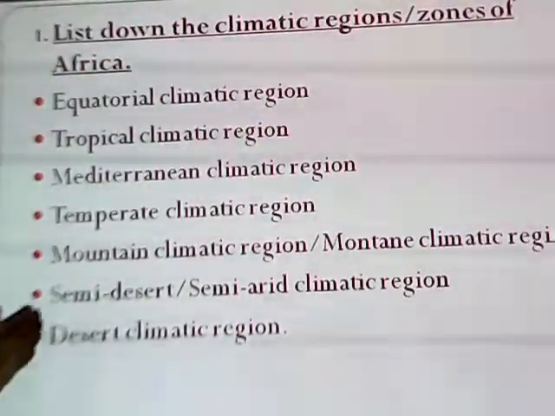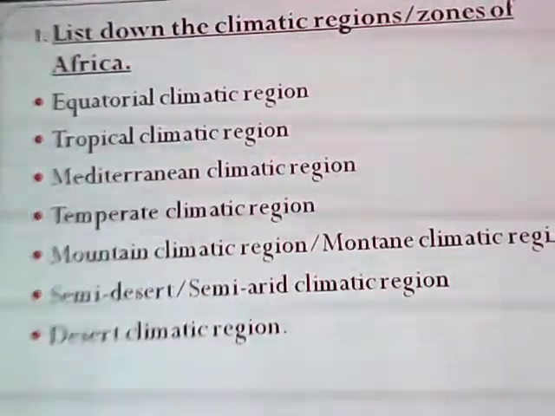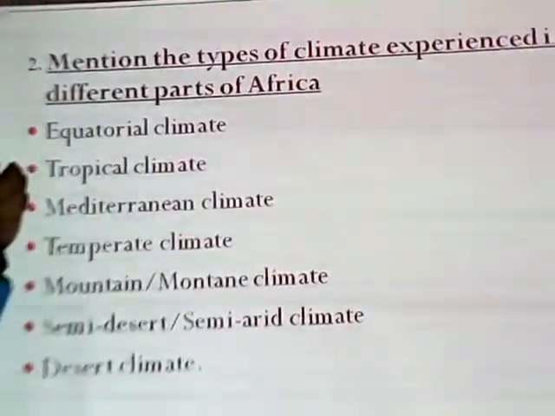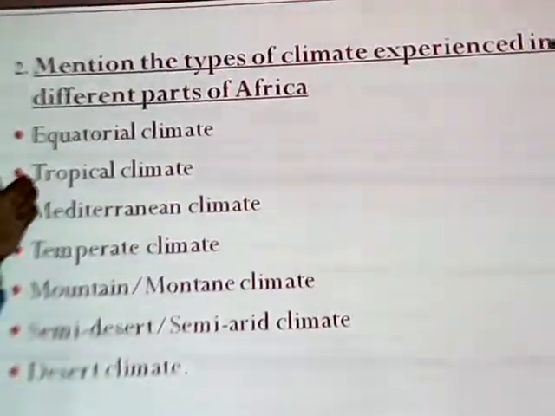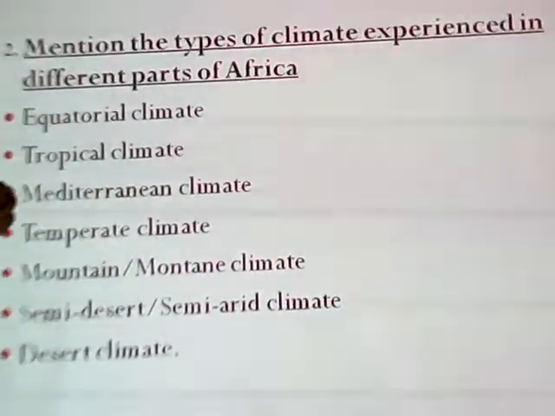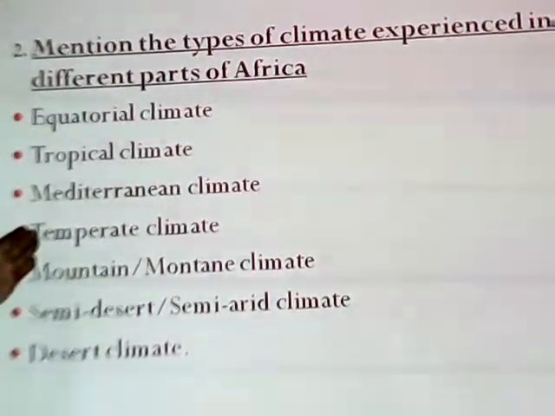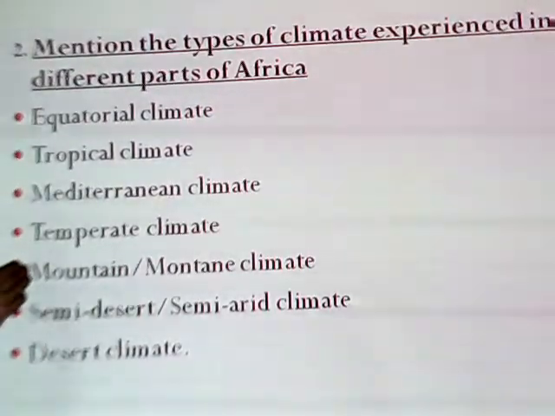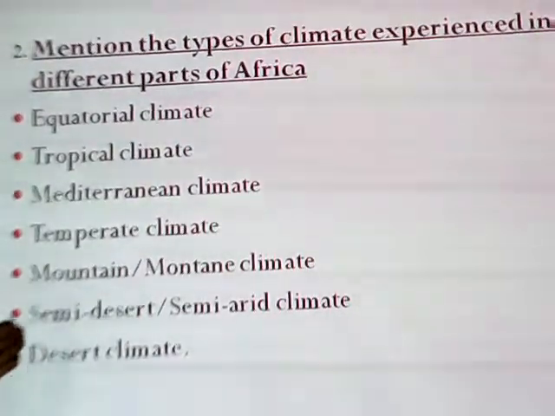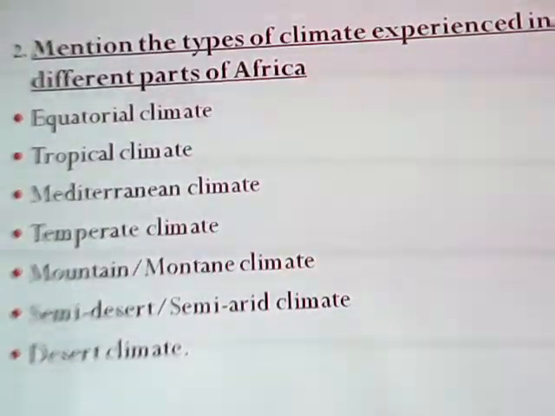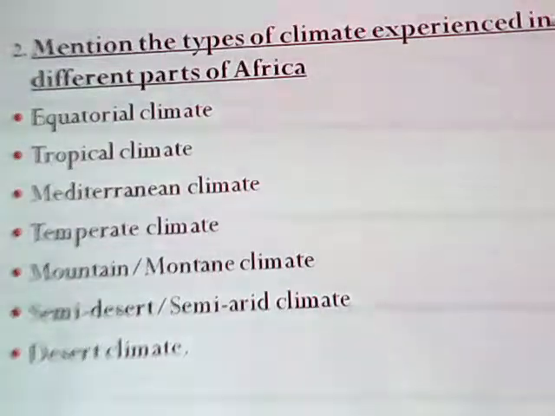These are the regions in Africa which experience different types of climate. The types of climate we are talking about are 1, equatorial climate, 2, tropical climate, 3, Mediterranean climate, 4, temperate climate, 5, mountain or montane climate, 6, semi-desert or semi-arid climate, and 7, desert climate.